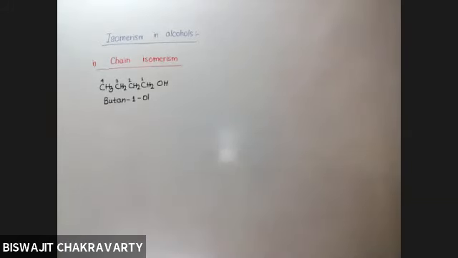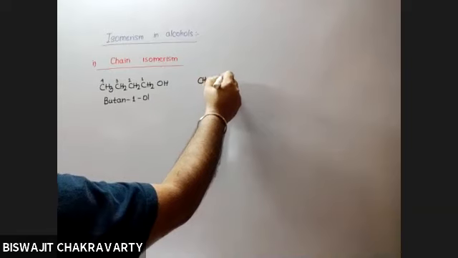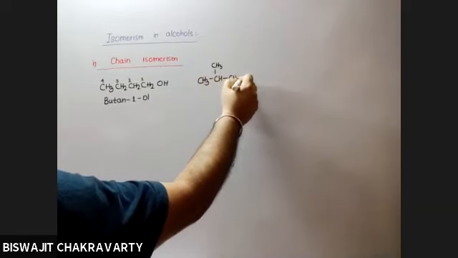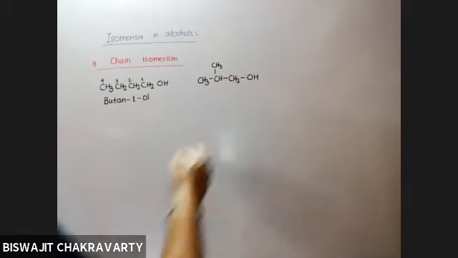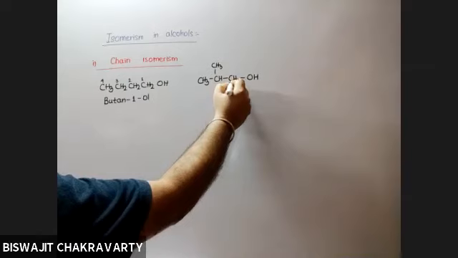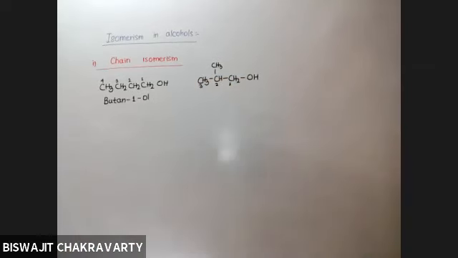Now, if you make some change in the carbon-carbon chain, say we have CH3, CH, CH3, CH2OH, and there are 3 carbons, 1, 2, and 3, and one of the carbons has now been transferred to the substituent site.